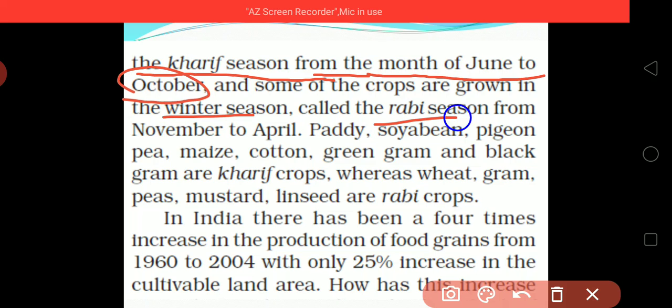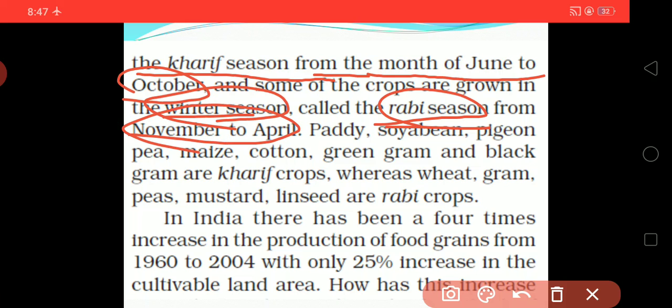Which we say as a rabi crop. Once again I am repeating, a crop which is grown in the rainy season is said to be a kharif crop. In the same way, if a crop is grown in the winter season, then it is said to be a rabi crop. The rabi season is from November to April.